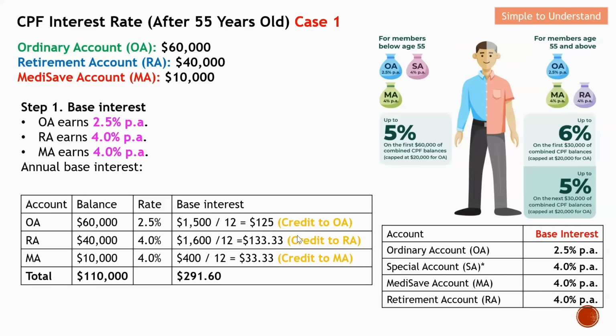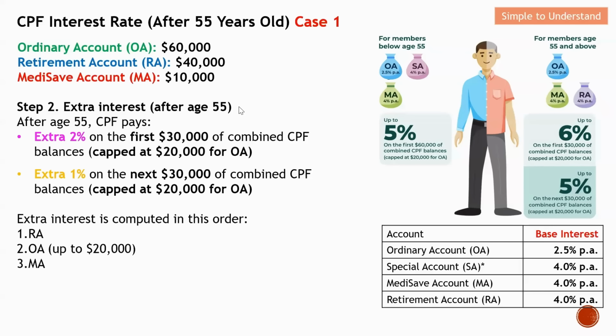So basically, these are all the interest that they actually earn for this particular month. If you add them all up, the total interest earned by this 110K in his respective accounts in the CPF will earn him $291.60 interest. The computation of base interest rate for CPF is actually quite straightforward. The challenge will be the extra interest.